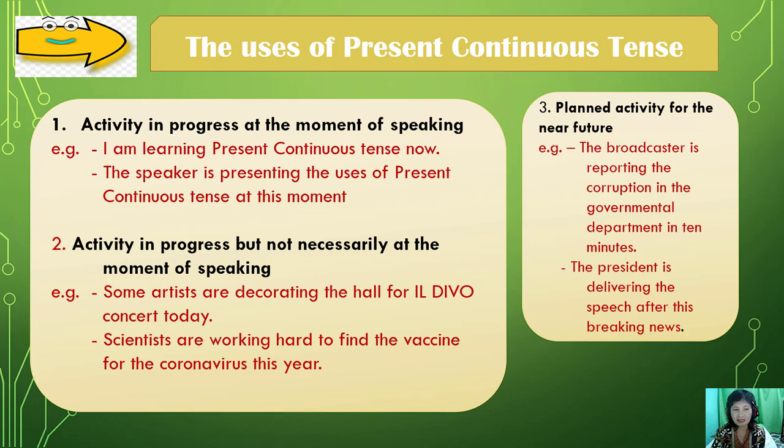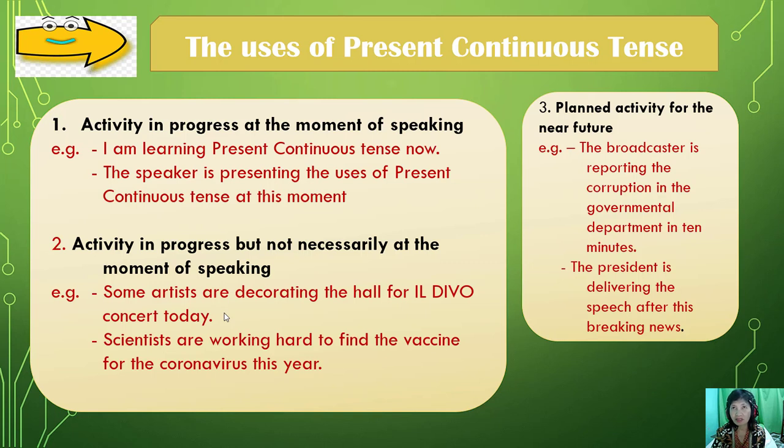Scientists are working hard to find the vaccine for the coronavirus this year. They began to work in January or in February maybe, and then it seems that it's difficult enough for them to find it, so they may continue until the end of this year.